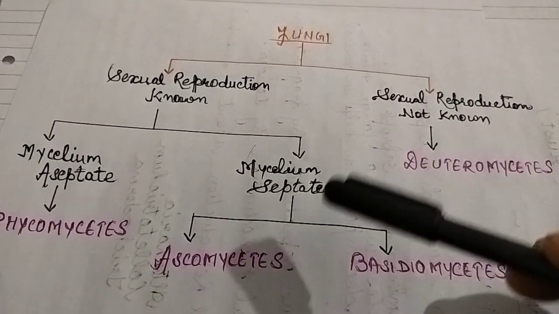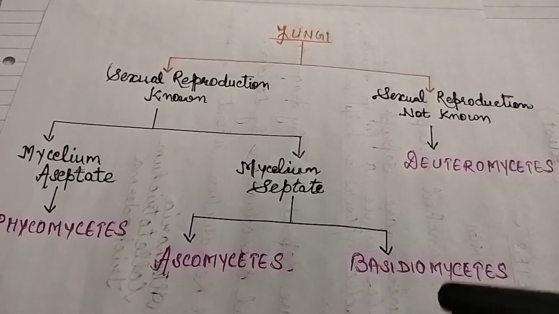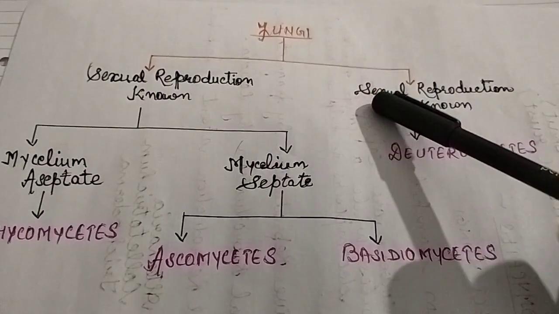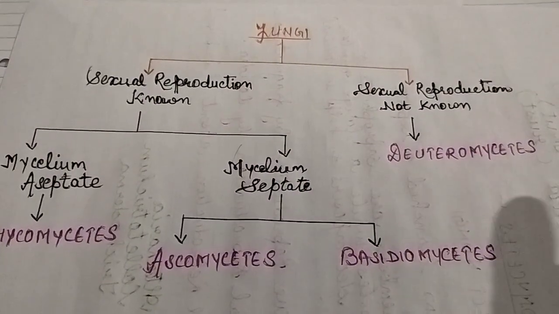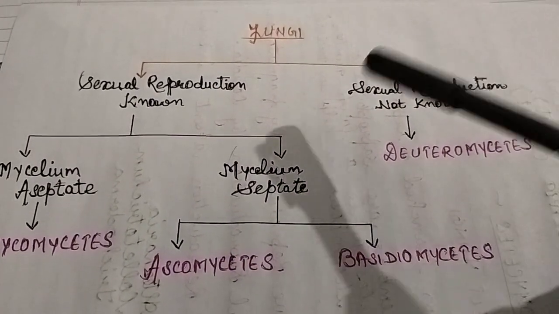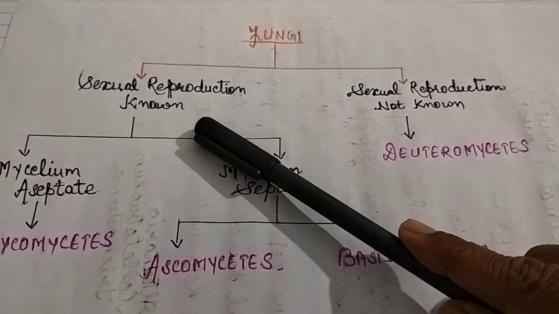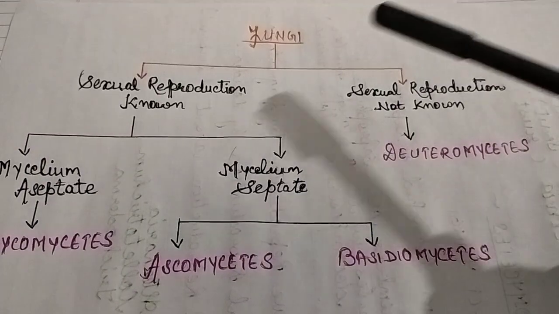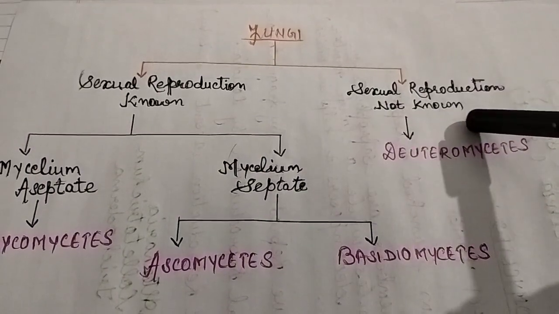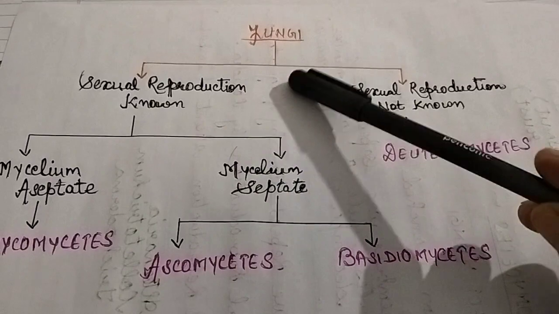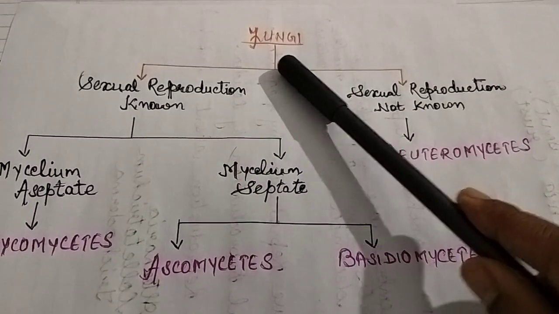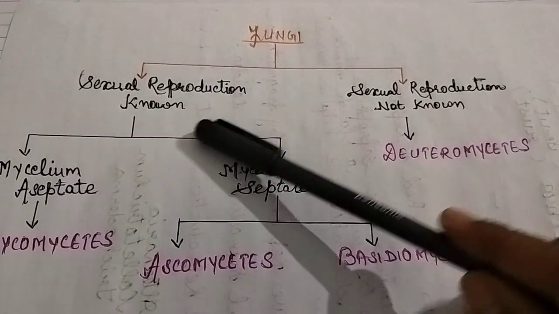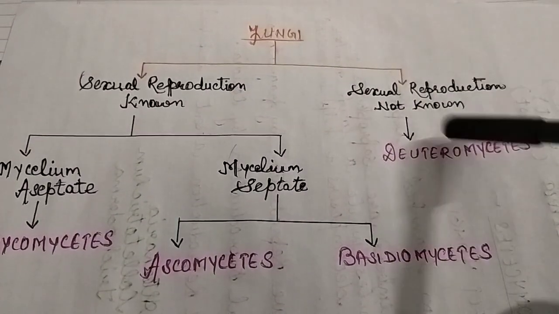Now when you have studied all the classes of fungi, just have a look at the classification in more understandable form. See how the fungi in which sexual reproduction was known were separated, and in which sexual reproduction was not known were separated. Means fungi were first grouped into two groups. In one, sexual reproduction was known, and in other, sexual reproduction was not known.